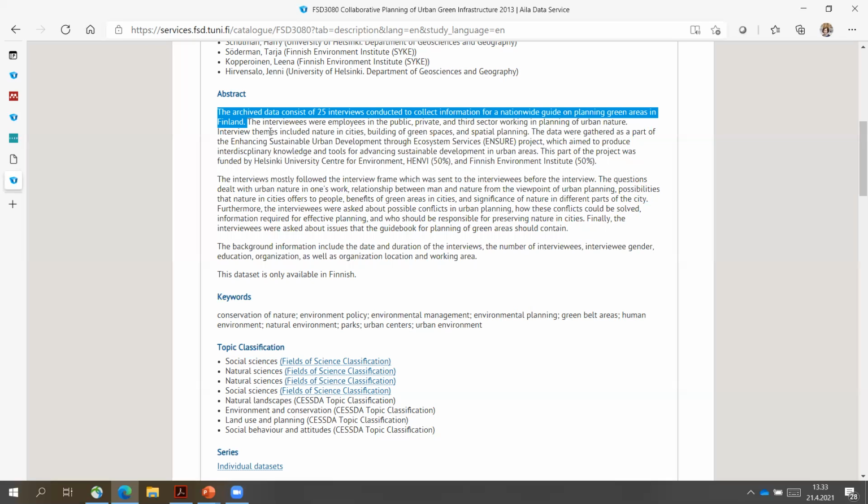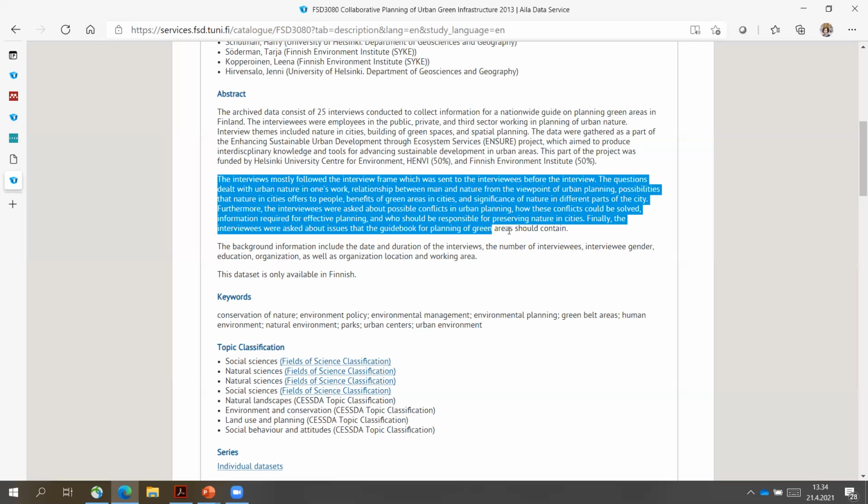Then it should give information about why the data set was actually collected. This kind of background information is given here in the first paragraph, that it is part of their research project. Then the abstract should also include information on how, when, and by whom the data were collected, what methods were used, and how the data was processed. This information is given in the second paragraph in here.